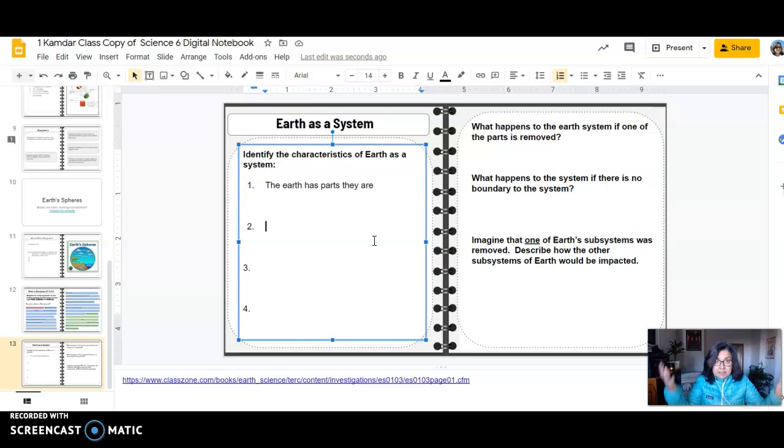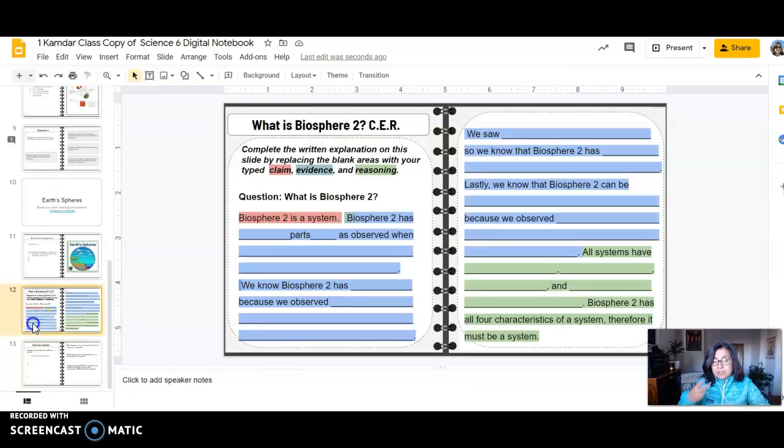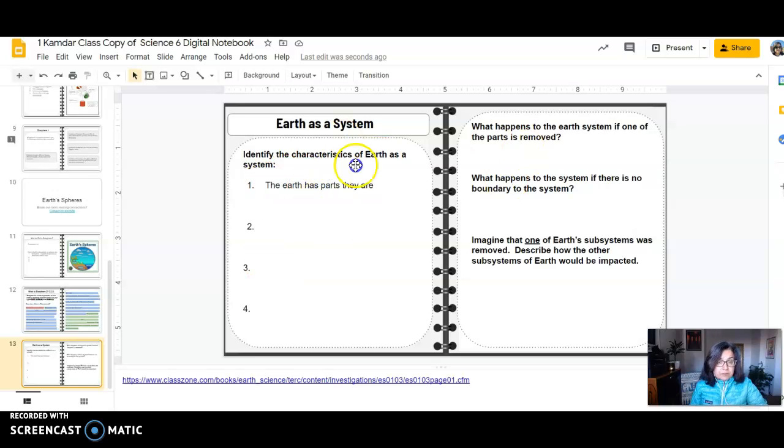Now you're talking about the entire Earth. On the other slide, on slide 12, you talked about Biosphere 2, that man-made building. Now we're going to apply the concept of systems to the whole of Earth. And that is your assignment for today. And then we're going to go over the answers together.